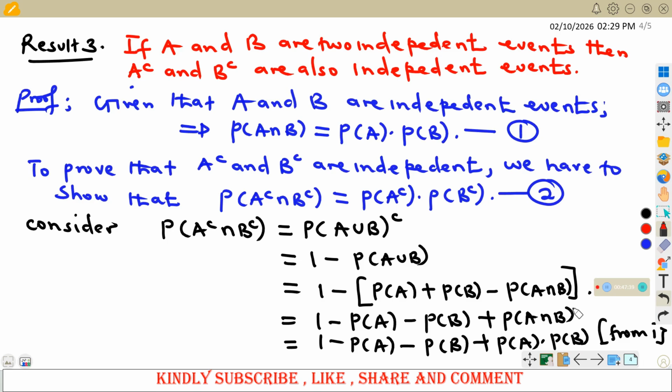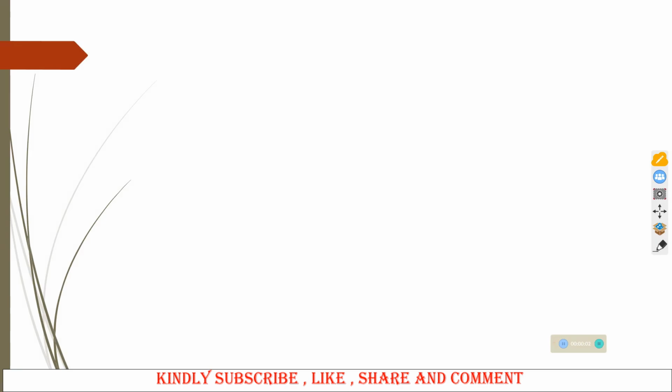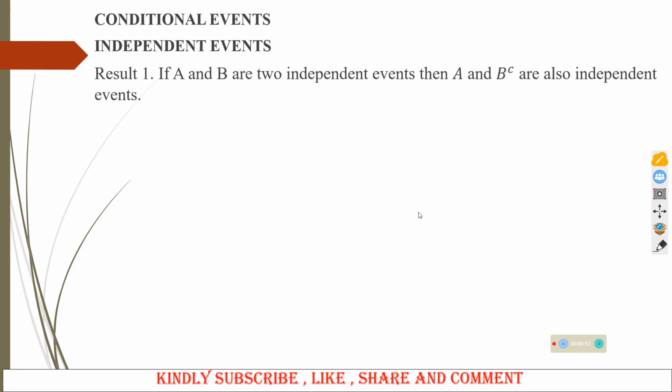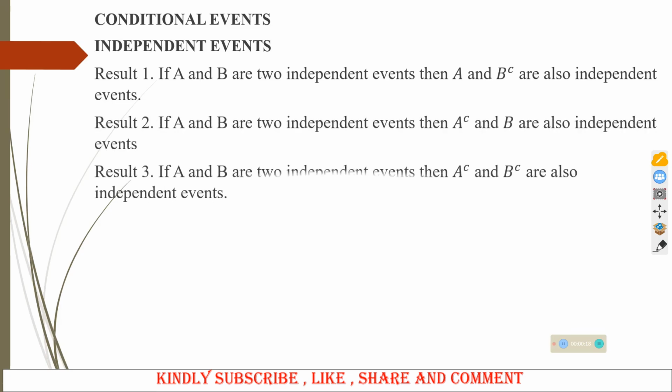So we need to look at some few examples. We have so far looked at conditional events. We have looked at independent events. We have proved some of the results, that is result 1, result 2, and result number 3. So far, we want to come to examples.